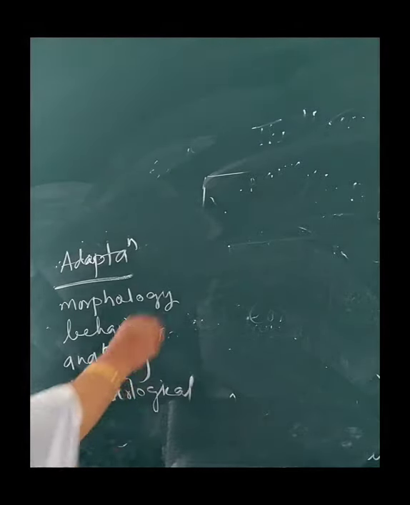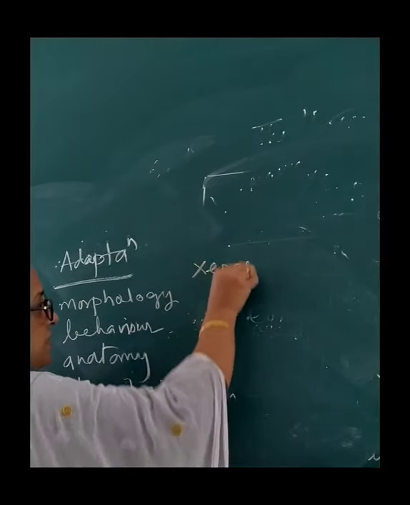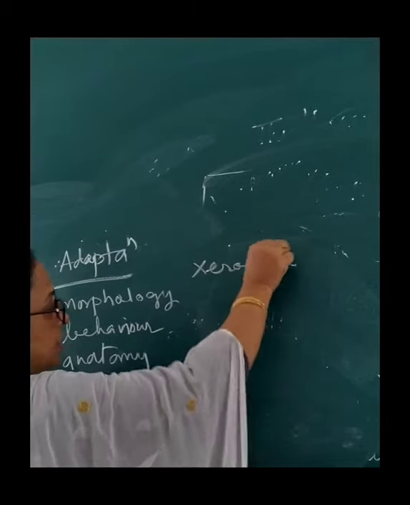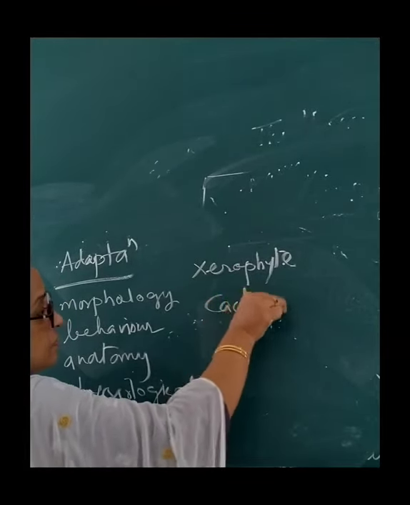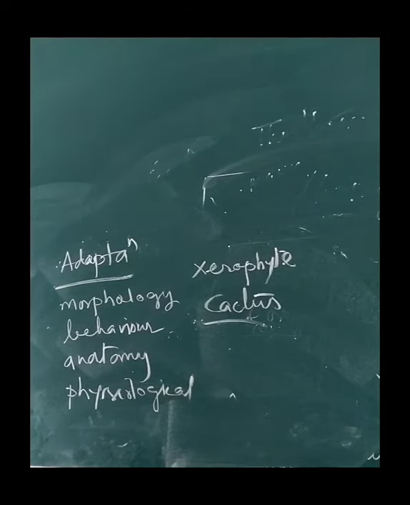Now there are several organisms whose adaptive features are very, very important, like adaptation in desert plants. If you take a xerophyte, that is a cactus, then different types of adaptations are there. Xerophyte cactus is a good example for it. The roots grow very deep to explore any possibility of available underground water. Many desert plants have a thick cuticle on the leaf surface, sunken stomata, and they follow the CAM pathway, crassulacean acid metabolism. And desert plants like Opuntia have no leaves, leaves are reduced to spines. So lots of different adaptive features are seen in cactus, and that enables the cactus to adapt to the xerophytic habitat.